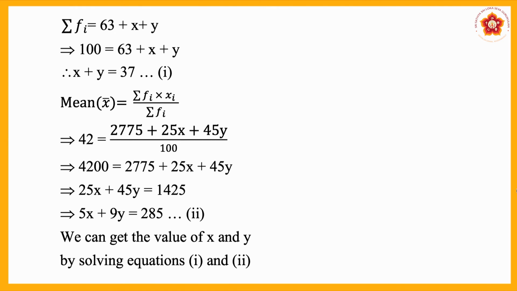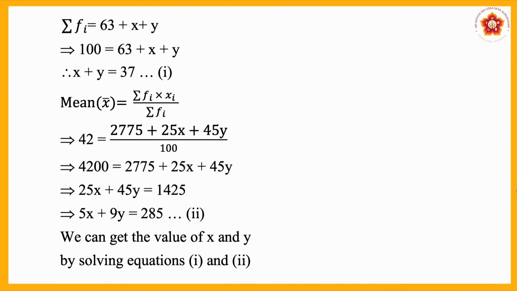Now observe here, all the three terms have a common factor. What is that common factor? That is 5 only. So divide by 5, the equation becomes 25 divided by 5 gives 5x. Similarly, 45 divided by 5 gives 9y. If 1425 is divided by 5, we get 285. Now we got the two equations.